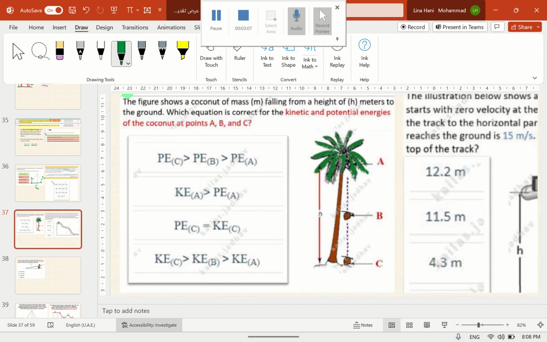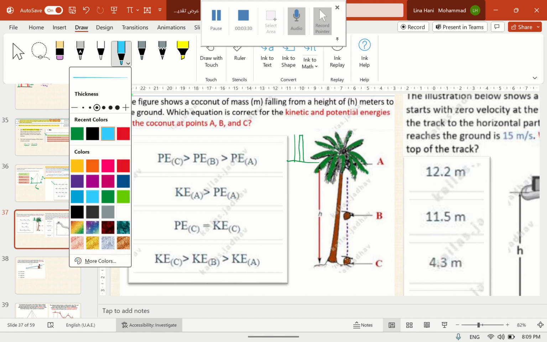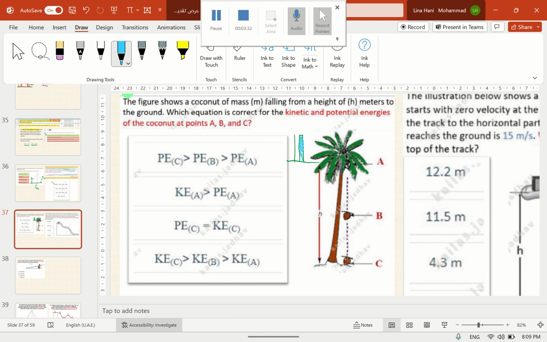The figure shows a coconut of mass m falling from a height h to the ground. Which equation is correct for the kinetic and potential energies of the coconut at point A, B, and C? At point A, the coconut is the furthest from the ground, and hence it will have maximum potential energy. And because it's standing still, it will have no kinetic energy.